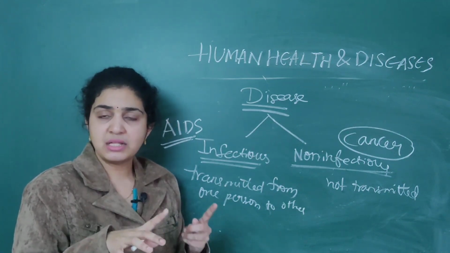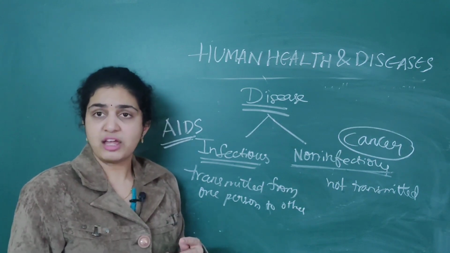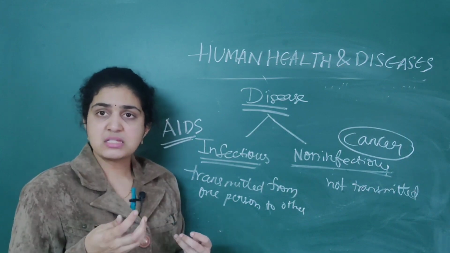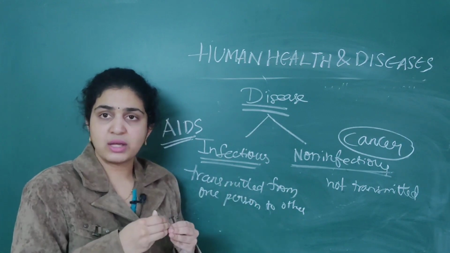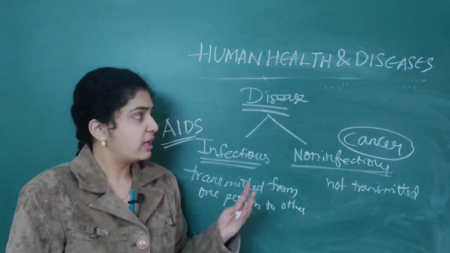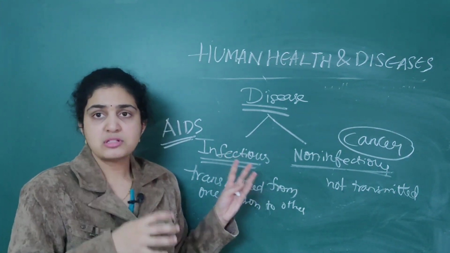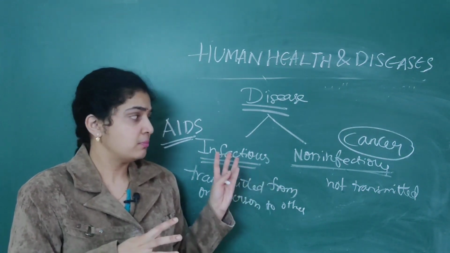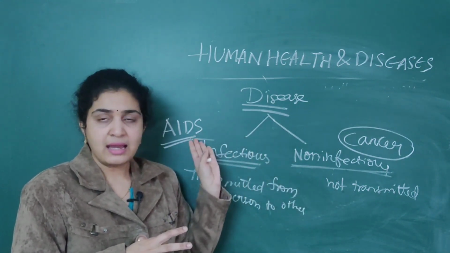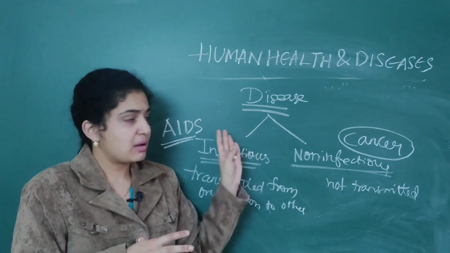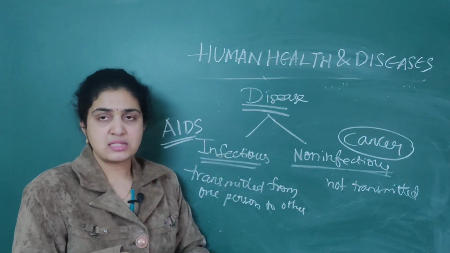If anything is disturbed in this, that is, if hormones are produced excessively or in very small amounts, or there is some disturbance, then it leads to disease. So everything in our body acts together to promote good health. So this is about disease. If you are having some problem, you are considered a diseased person. Infectious, non-infectious, transmitted from one person to another, not transmitted, AIDS as well as cancer. So this is the brief introduction about human health and diseases.